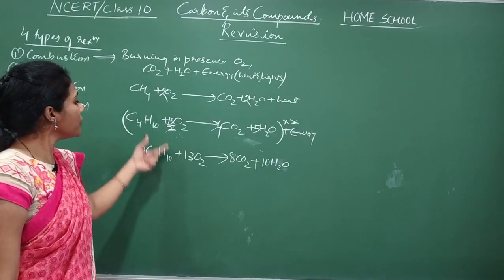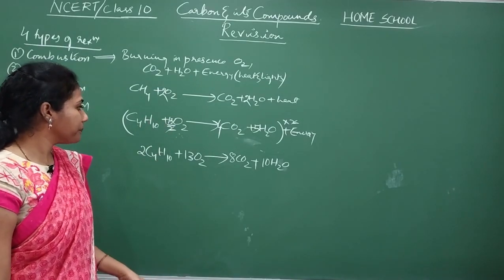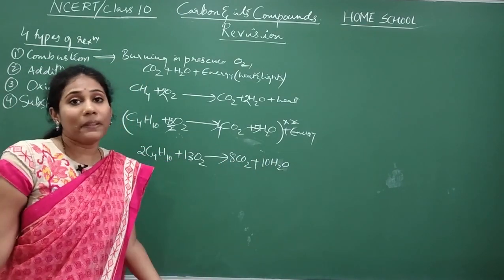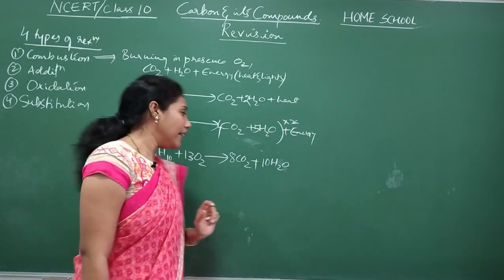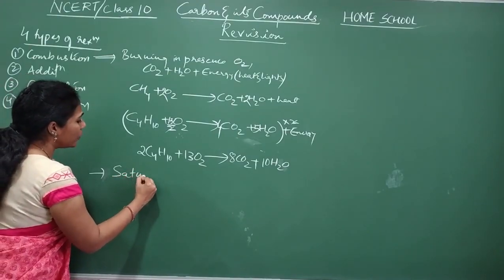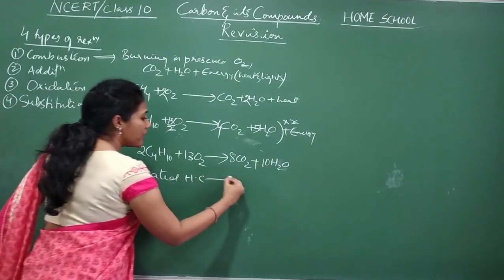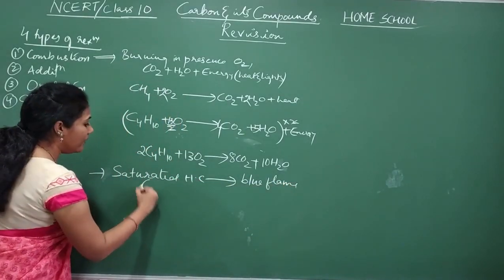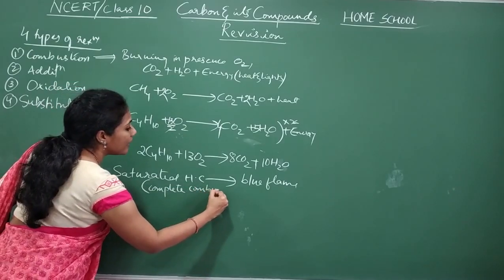So this is the combustion reaction of butane, and this is how you can write a combustion reaction. Remember, always in combustion you will get carbon dioxide and water vapor as products along with lots of heat and light. And here what you should remember is that saturated hydrocarbons on combustion give a blue flame, because they undergo complete combustion.